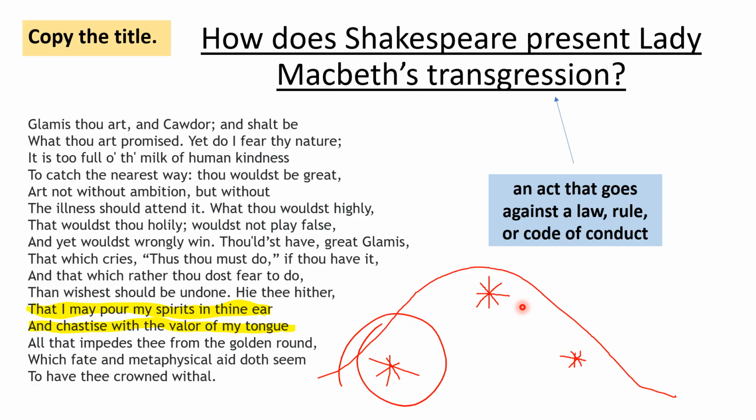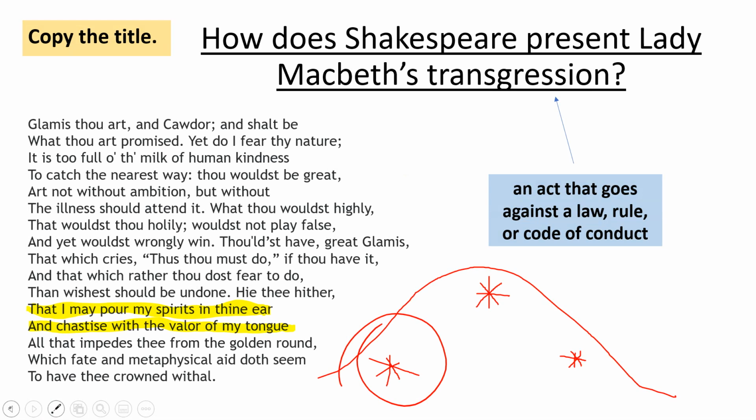However, now we know what iambic pentameter is and what it sounds like. At this stage, you should really try and figure out if this is written in iambic pentameter. So, for example, let's take this line here. This is a line that we know really well. So it's a line that we understand, and it's a line that you might have chosen in this paragraph. It is too full of the milk of human kindness.